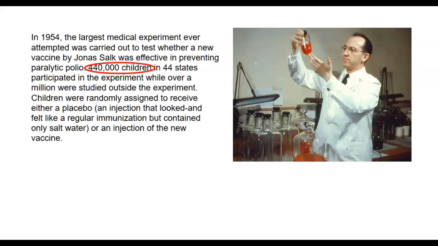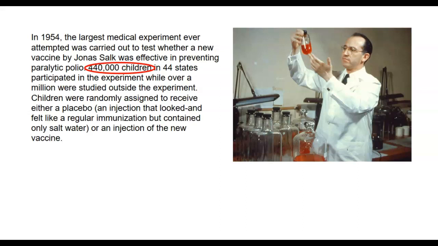In 1954, the largest medical experiment ever attempted was carried out to test whether a new vaccine by Jonas Salk was effective in preventing paralytic polio. 440,000 children in 44 states participated in the experiment, while over 1 million were studied outside of the experiment. Children were randomly assigned to receive either a placebo, an injection that looked and felt like a regular immunization but contained only salt water, or an injection of the new vaccine.